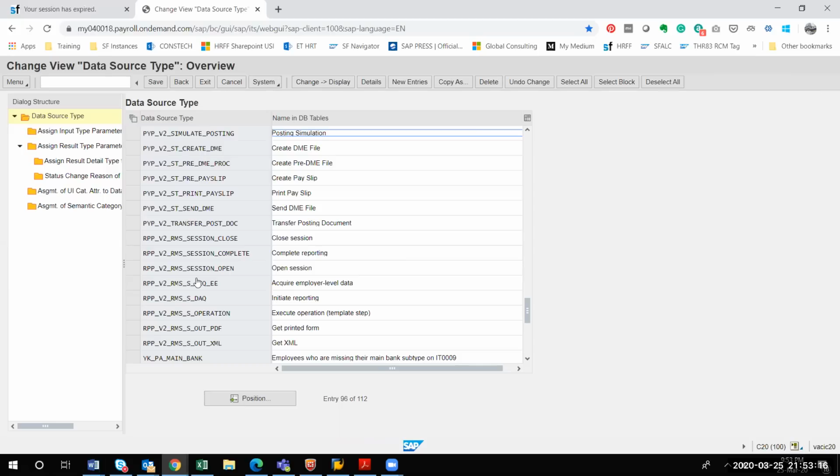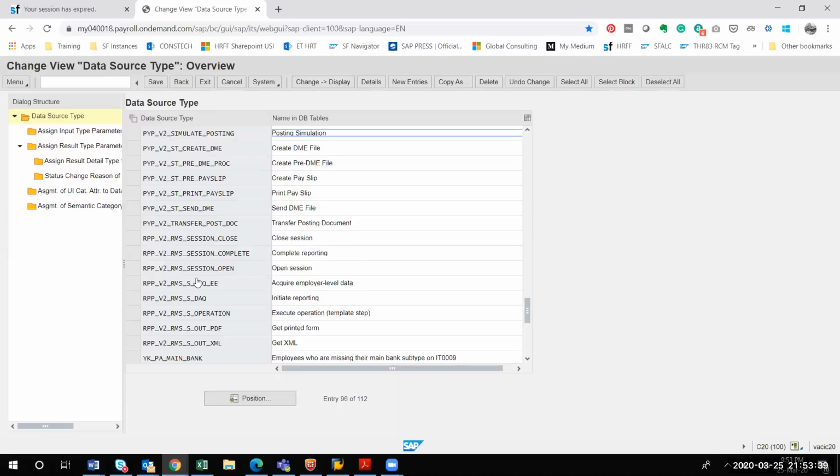Page number 18, printed page number 18. Okay, so there are different parameters. These are all the best practice documents. You can see there are many parameter types like YK underscore ABRSP. What is the meaning of that? Personal number locked for payroll. So these are different parameters you have to configure.